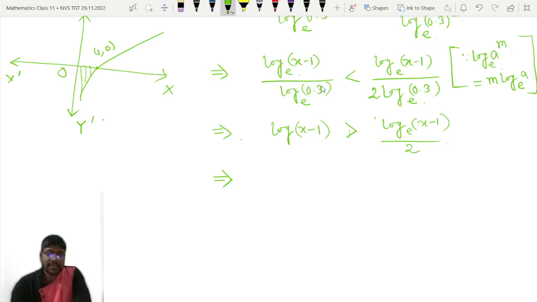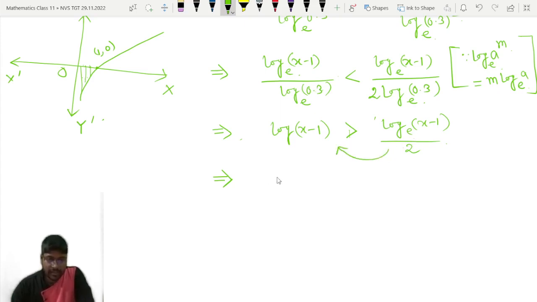Here log of 0.3 is negative. So if you multiply any inequality by a negative number, the inequality sign will be reversed. If it is greater than, then it will become less than. If it is less than, then it will become greater than. You have to keep that in mind. So now take this right hand side term to the left side.